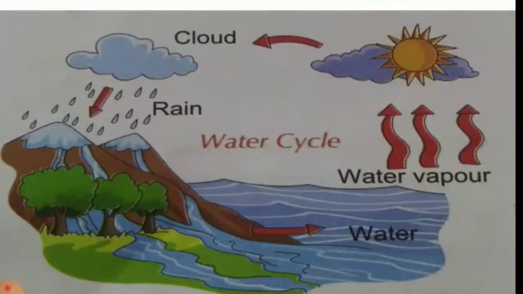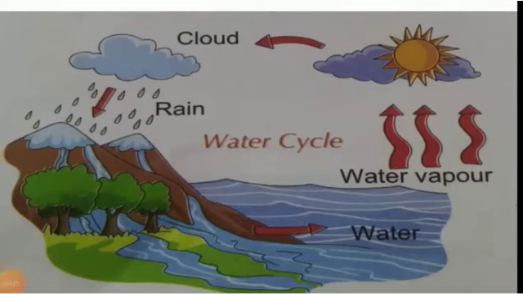Now when these clouds become very heavy with the water droplets, they fall down as rain, and this rainwater then gets collected back into the water bodies. Children, in colder areas, water in the clouds freezes and falls down as snow. Children, this process is continuous in nature and so it is known as water cycle.